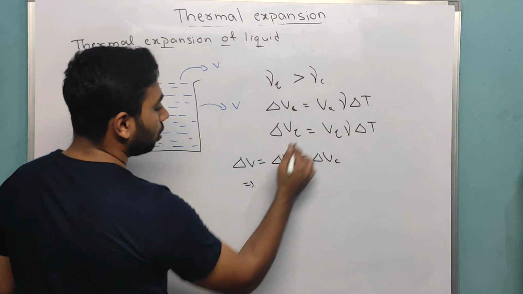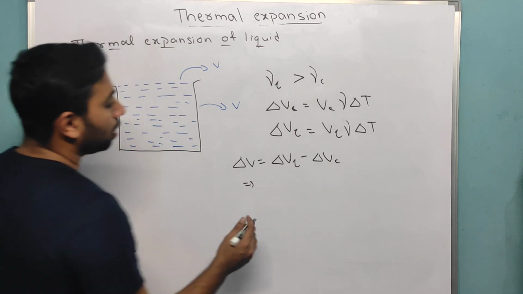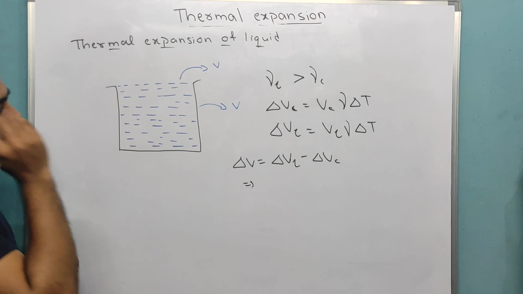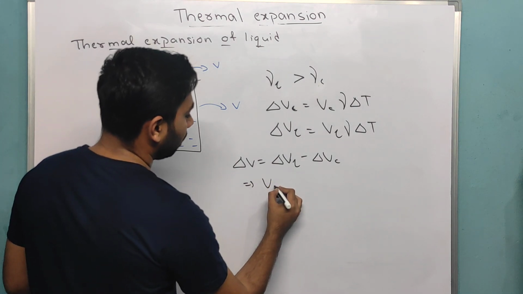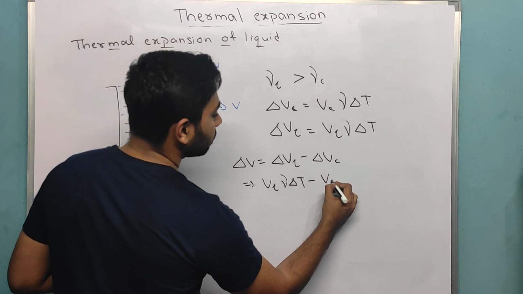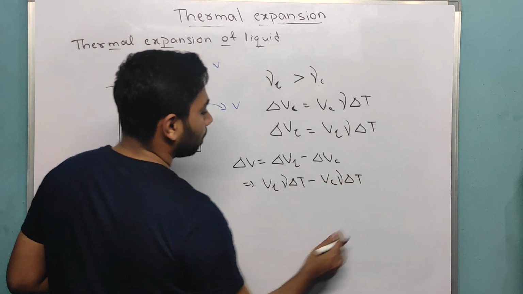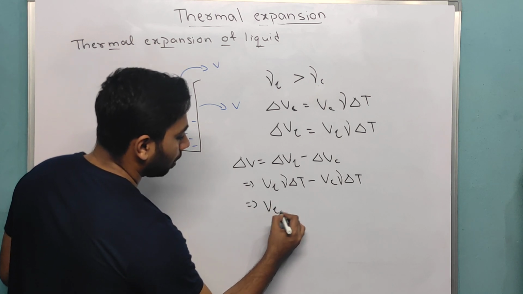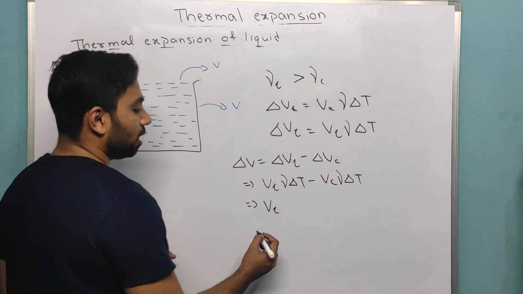If I substitute all these values, I will get V of L gamma dou T minus V of C gamma dou T.